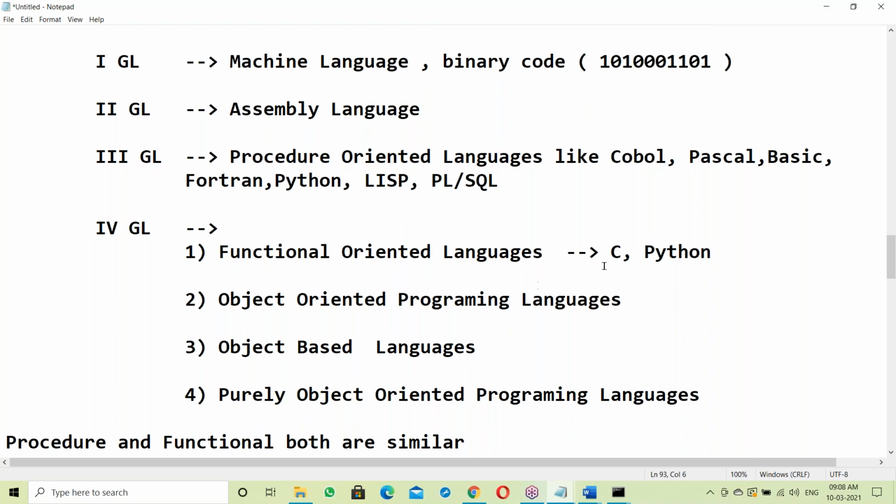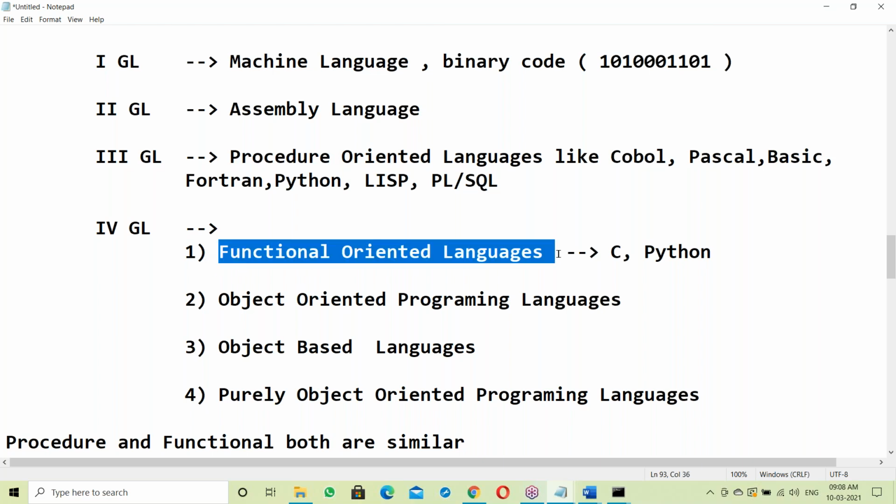Suppose in C language, every task is done by a function. A C program is a collection of functions. All are functions, and that's the reason it is called a functional oriented language. In Python also, you can write all functions and make it functional oriented, or you can make it procedure oriented also. In Python, you can write both. In C language, only functions we can write. There is no procedures concept in C language. Every task is handled by a function, and that's the reason it is called functional oriented.